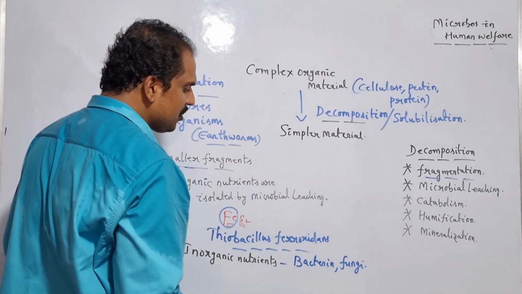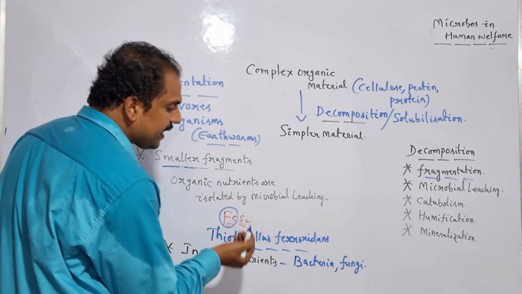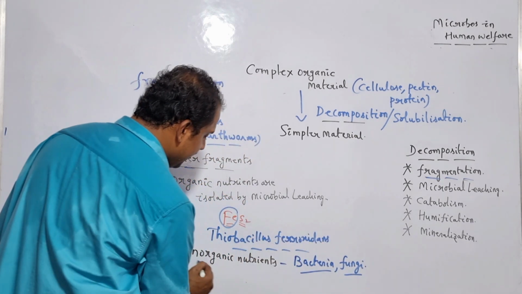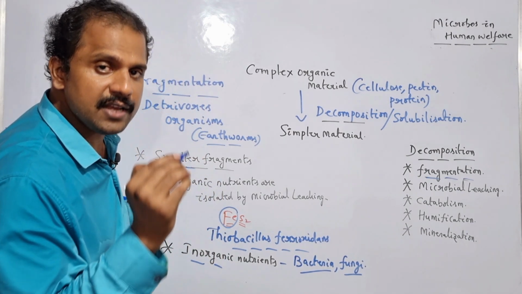Is it clear? Most commonly bacteria as well as fungi are used. So by taking advantage of specific enzymes of bacteria as well as fungi, the inorganic nutrients which are a part of the smaller fragments are successfully isolated here.